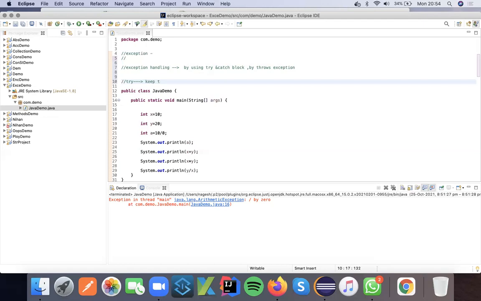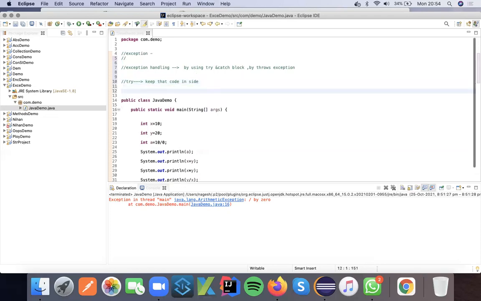So keep that code inside the try block. So try is used to keep code which throws an exception. Whatever code is giving an exception, we have to keep inside the try block. Okay, first point. Next, catch. What will catch do? Catch will say, boss, there is an exception which try is showing me, and I have to catch that exception. Catch will catch the exception.